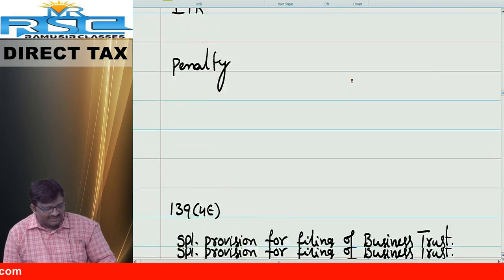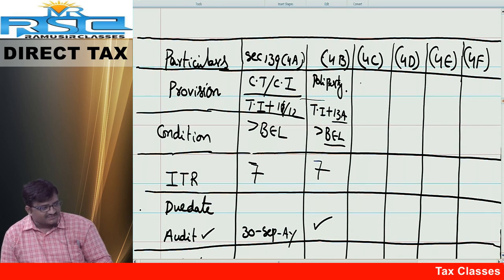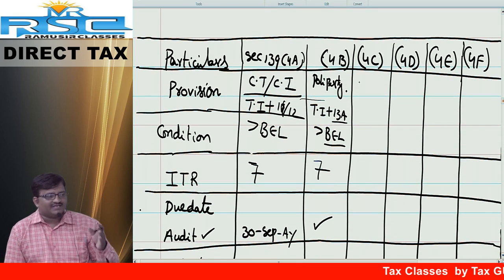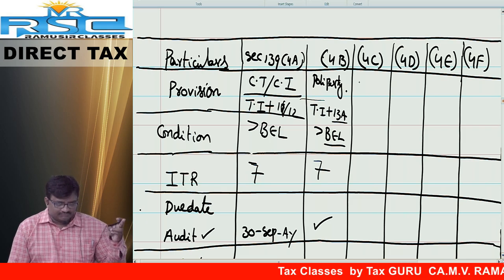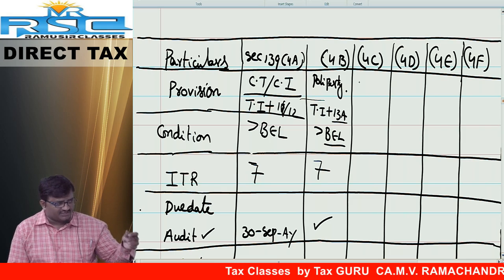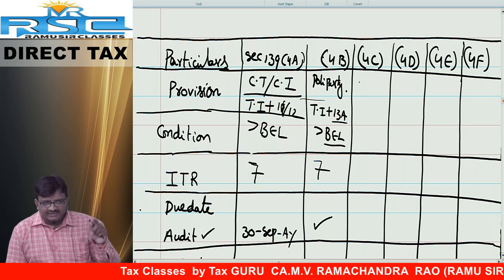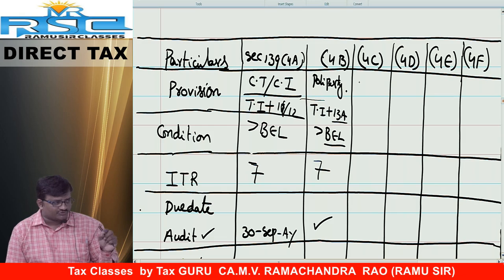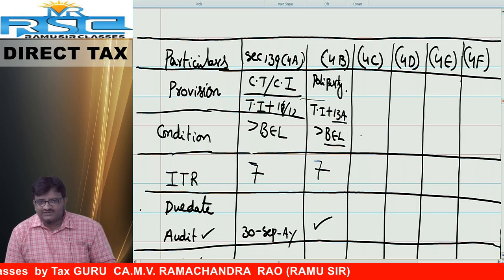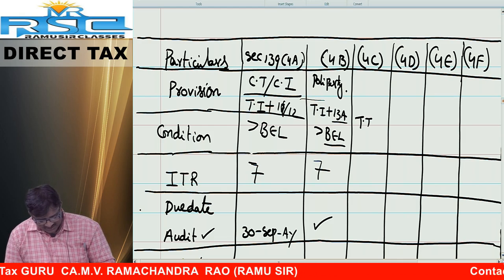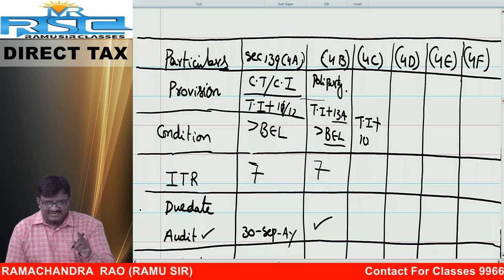So we will see for comparative study purposes. We will fill in the boxes. Tell me. 139 subsection 4C. Filing of return of income by institutions, hospitals, universities, colleges, pension fund, recognized provident fund, approved superannuation fund, or approved gratuity fund. What is the condition for filing of return? Total income before claiming exemption under section 10 exceeds BEL.